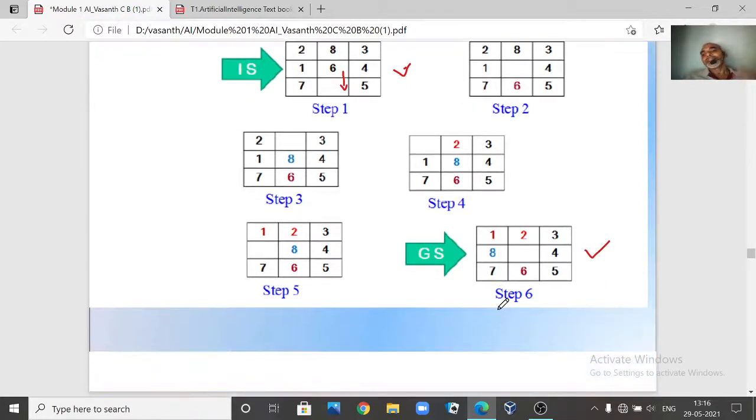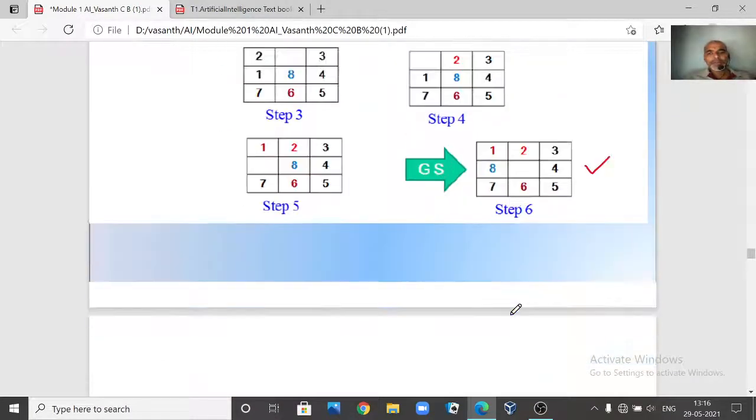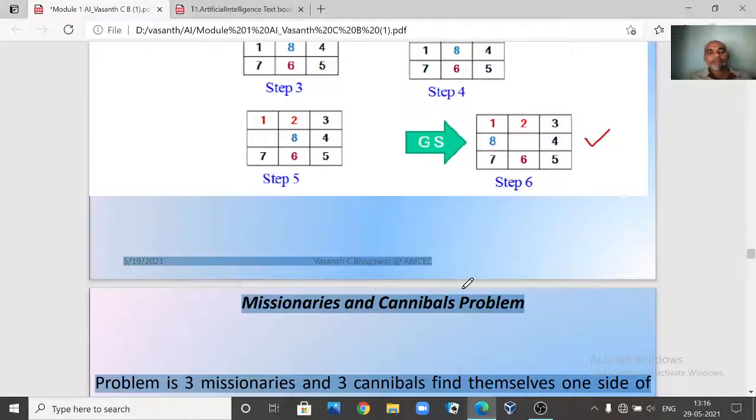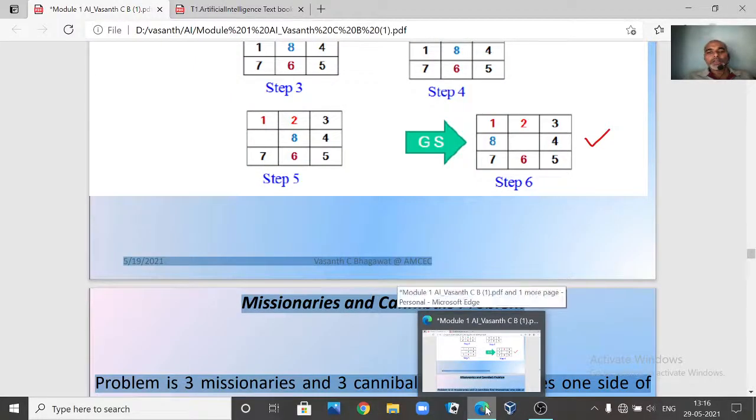In the next class, we are going to look into another problem called the missionaries and cannibals problem, and also the other control strategies.